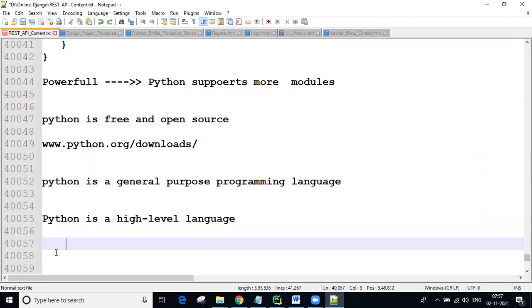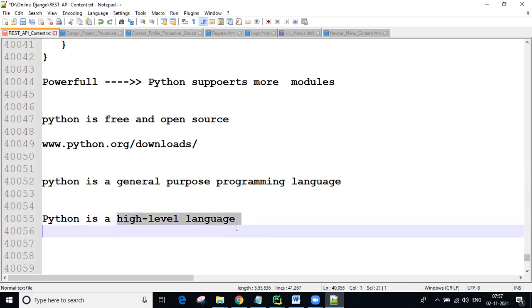Python is easy to learn. Python is easy to work with. Python occupies less memory. Using Python, the code you develop is user friendly and easy to understand. Python also provides many modules, and Python is portable also. Like so many features it provides us. So that's why we can say this is a high level language.